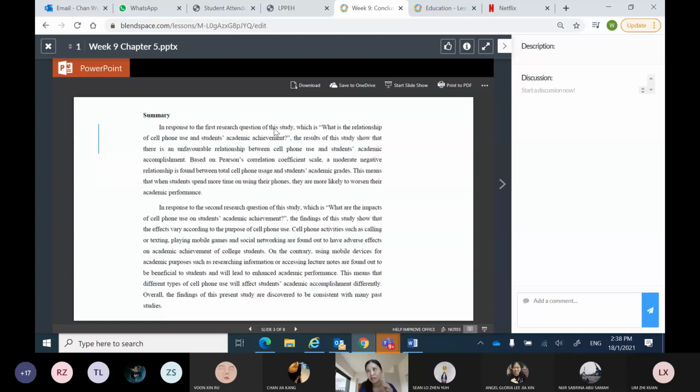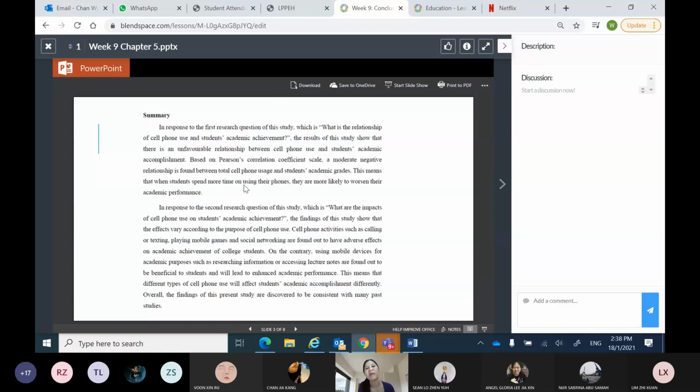You can separate them into 2 paragraphs. Okay, the first paragraph to answer the first research question, and the second paragraph to answer the second research question. So in response to the first research question of this study, which is what is the relationship of cell phone use and students' academic achievement, the result shows that there is an unfavorable relationship between cell phone usage and students' academic accomplishment. Based on Pearson's correlation coefficient scale, a moderate negative relationship is found. So you answer this and tell what it means.